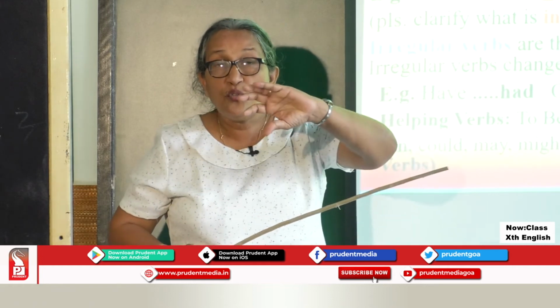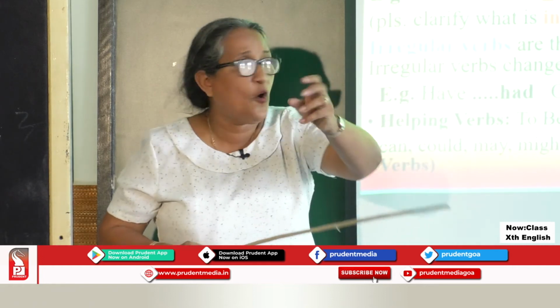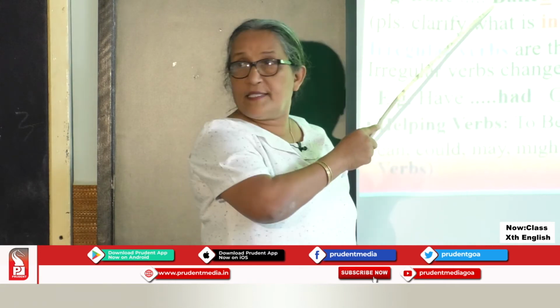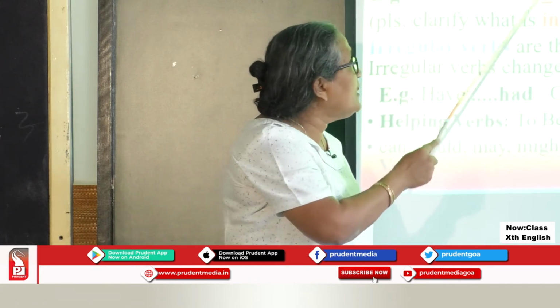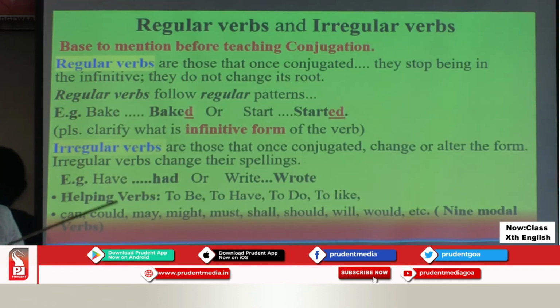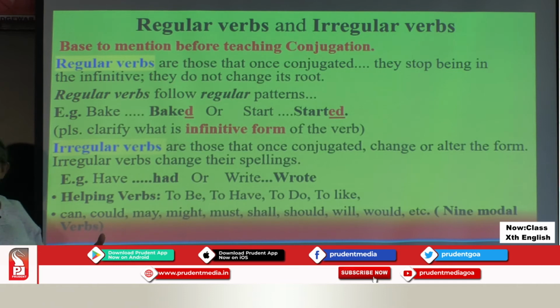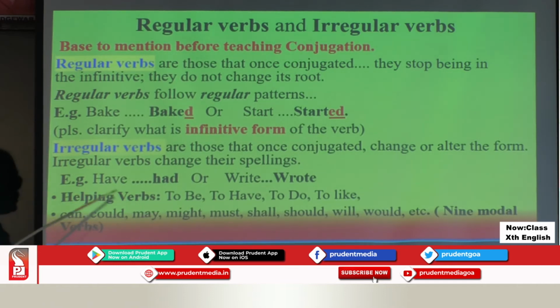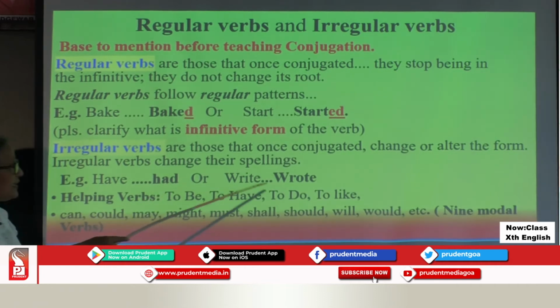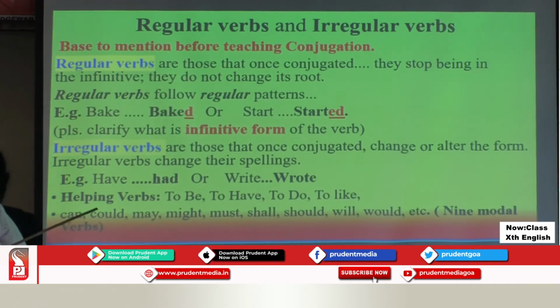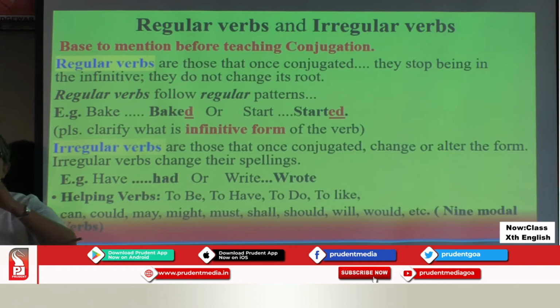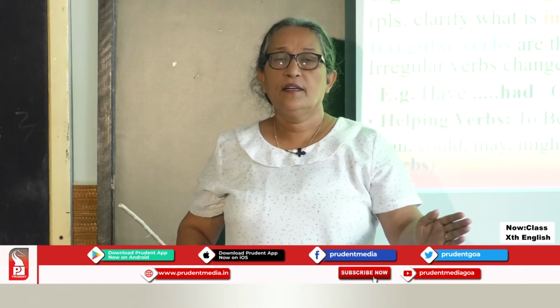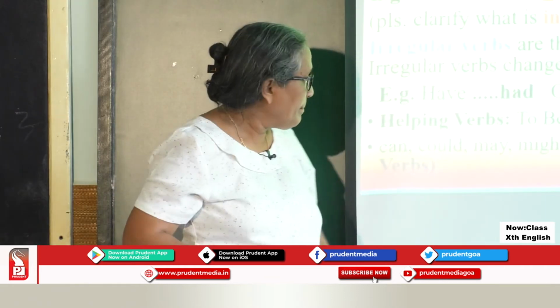Regular verbs, to get conjugated, to change its form, keep the base as it is, and there is a regular pattern to follow. In the case of irregular verbs, to conjugate it, they completely change, they completely alter its root. The entire spelling is changed. Therefore, children, it is very imperative that you learn the list of irregular verbs.